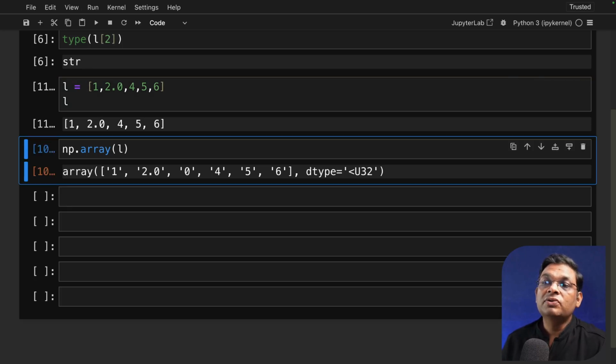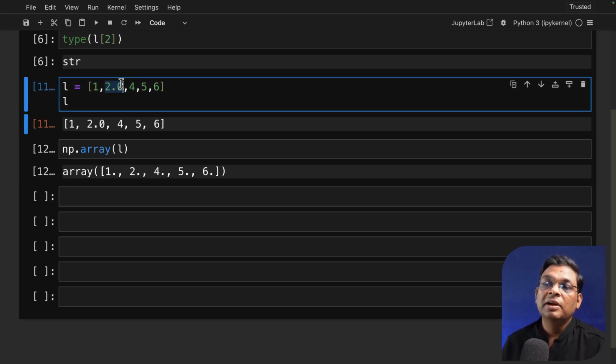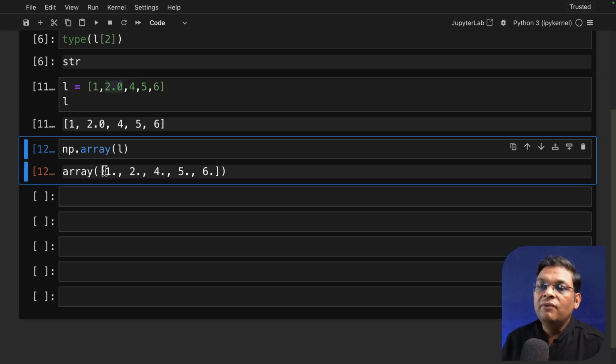If there is no string, then what happens? As you can see, the largest data type was a float. Now everything is converted into float. Now how do we know that it is a float? You can see that if there is no value after the decimal, then only the decimal point is printed. This is how NumPy prints floats. Now this concept, where the data type has been changed to a larger data type that can fit all the values, is called type promotion.